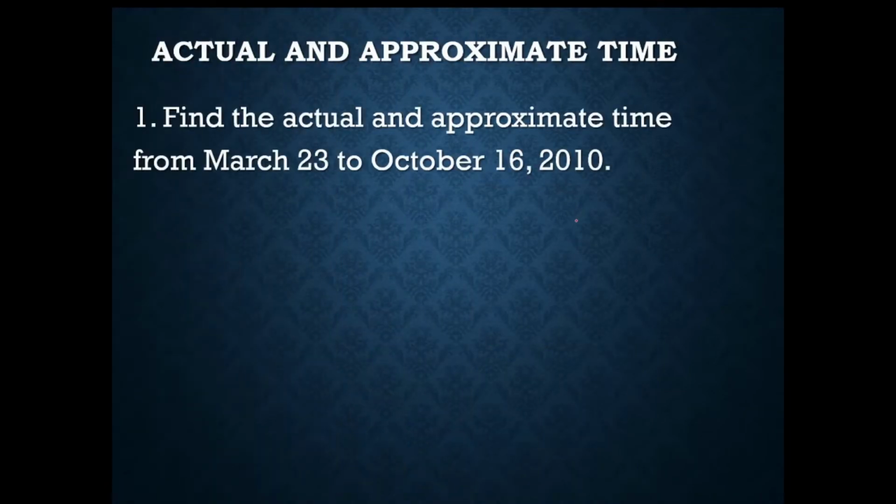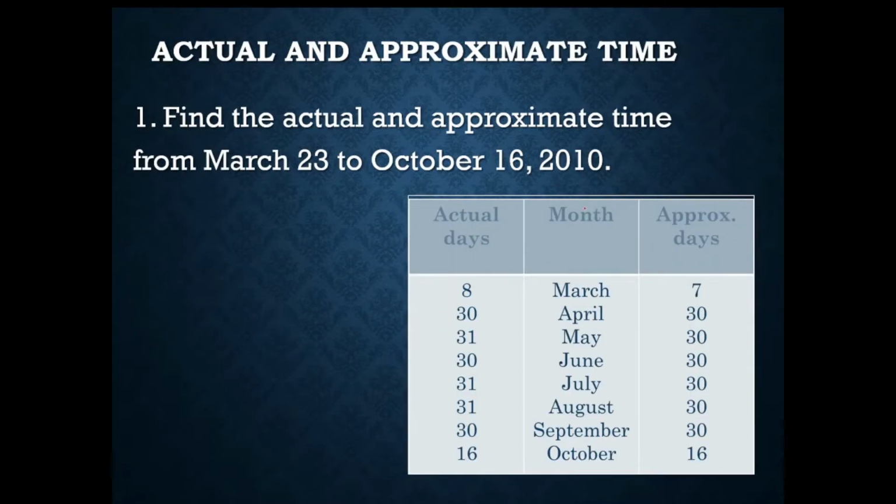So let us now look at a few word problems so that we could differentiate and learn more about actual and approximate time. So for this word problem, find the actual and approximate time from March 23 to October 16, 2010. So in this case, we have here the table. For actual days, after March 23, there will be only 8 days remaining since there are 31 days for March. However, if it's approximate days, since there are 30 days for March and it's considered as each month containing 30 days, there will only be 7 left.